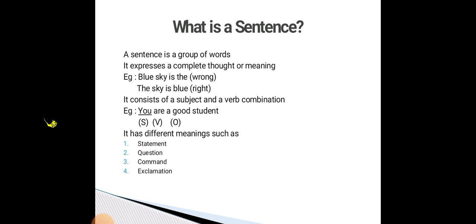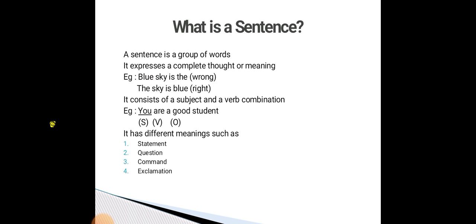The first one is complete thought or ideas, the second one is subject and verb combination, and the third one is meaning. Under meaning there are four groups: statement, command, question, and then exclamation. These are called the different types of meaning. Okay, first we can see about complete thought or ideas.